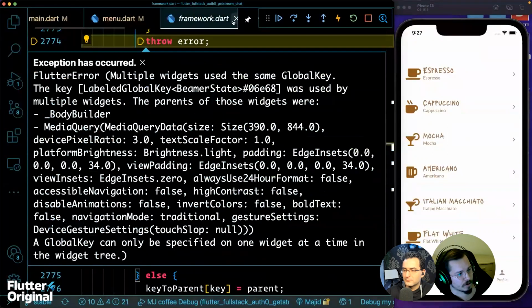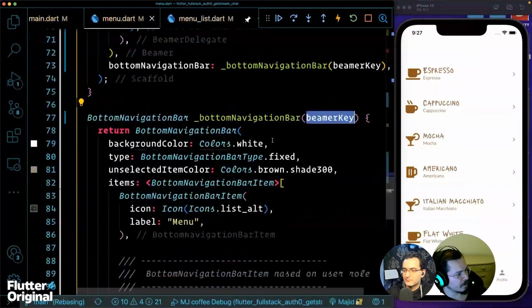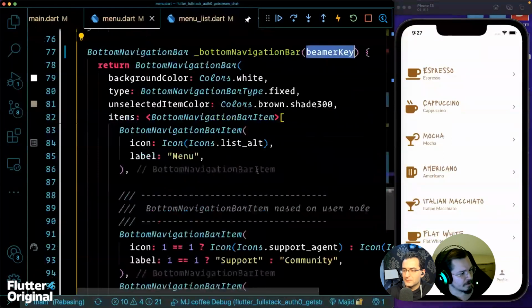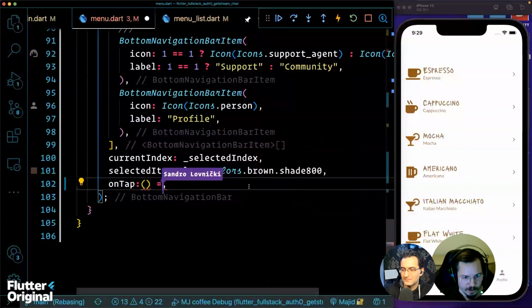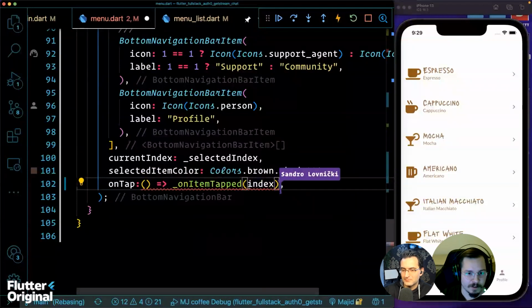We're just going to use the beamer key. This is the error because, and then I can pass this. So yeah, what we want is this. How was it called? It's not auto. Oh, here it is.